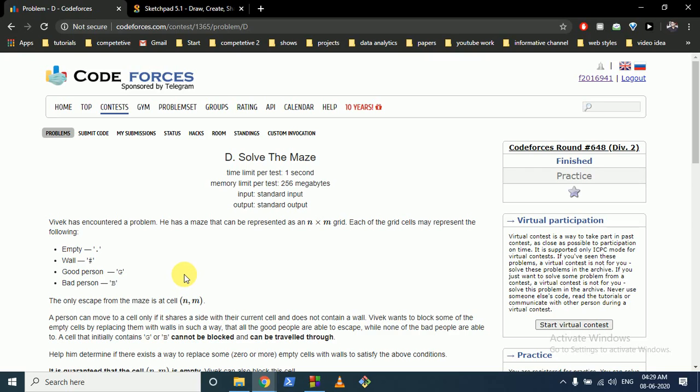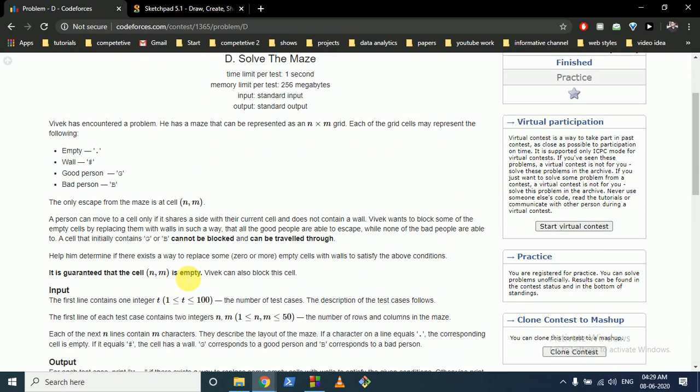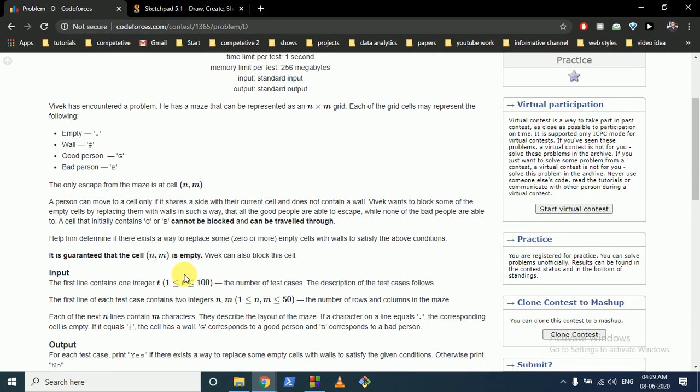Friends, so today we're going to discuss problem D from Codeforces Round 648, named Solve the Maze. Vivek has encountered a problem in which you are given a maze represented by an n cross m grid. In the grid you can encounter the following symbols: a dot represents that the position is empty, hash represents a wall, G represents a good person, and B represents a bad person.